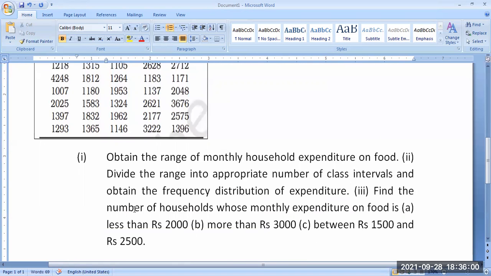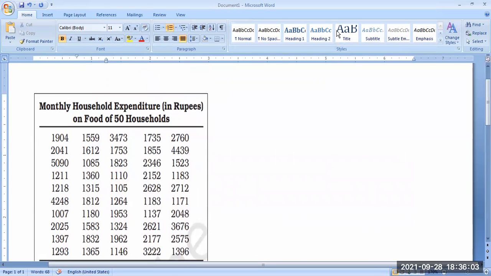What I will do is simply start our classes like this. 1,000 to 2,000 is one class. Then 2,000 to 3,000, 3,000 to 4,000, 4,000 to 5,000, 5,000 to 6,000. For easy understanding I am saying this. There is no hard and fast rule. We can divide according to our convenience. So 1,000 to 2,000 I will take as one class.